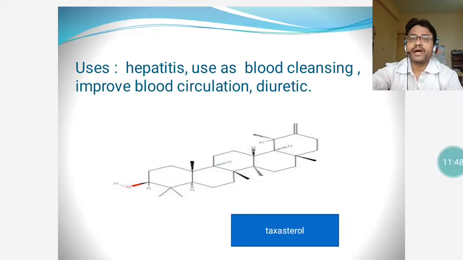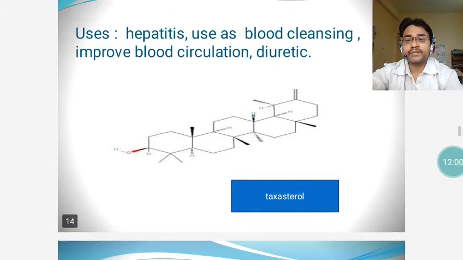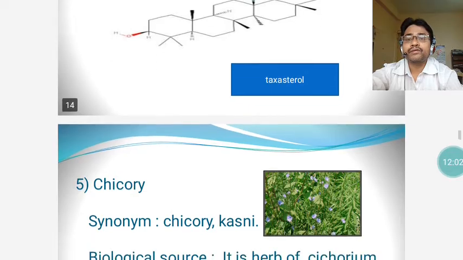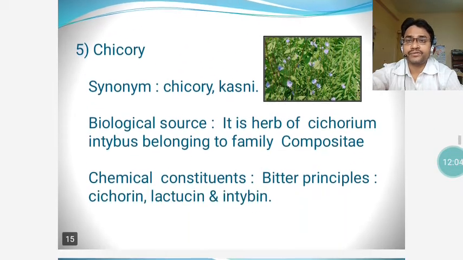It is used as a blood cleansing agent. It improves blood circulation, and dandelion is a diuretic. So you can see taraxasterol on the screen. This is the chemical formula of taraxasterol, which is used in liver syrups.